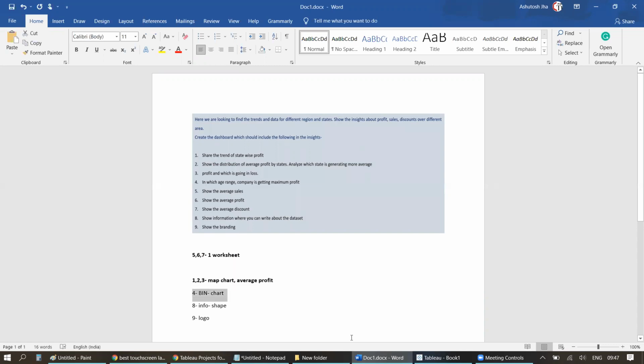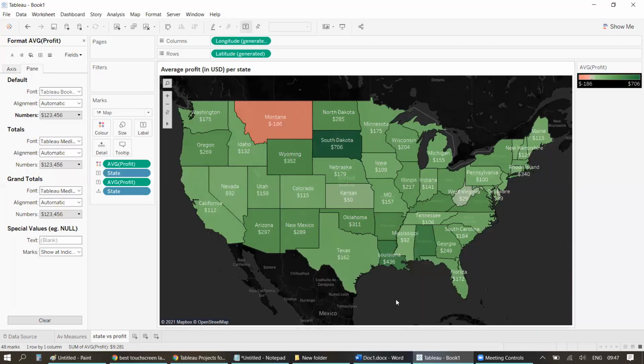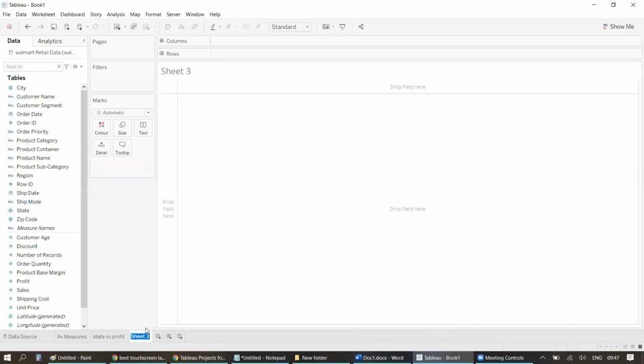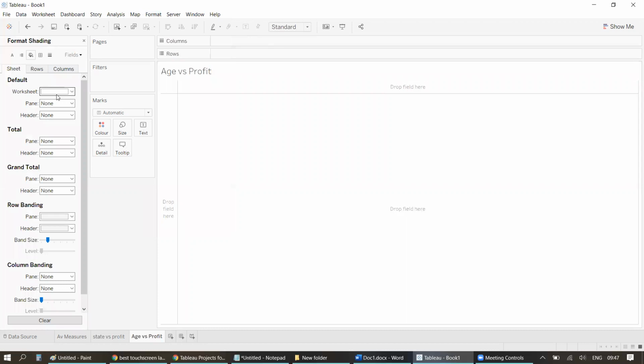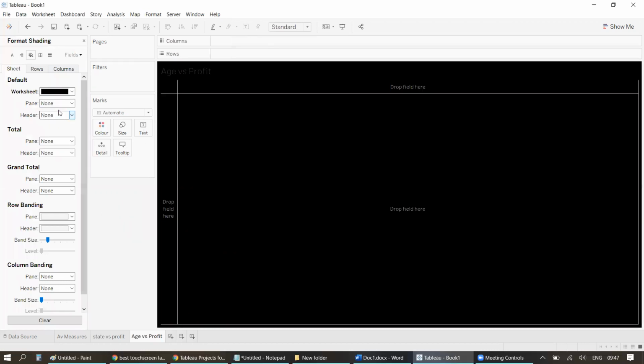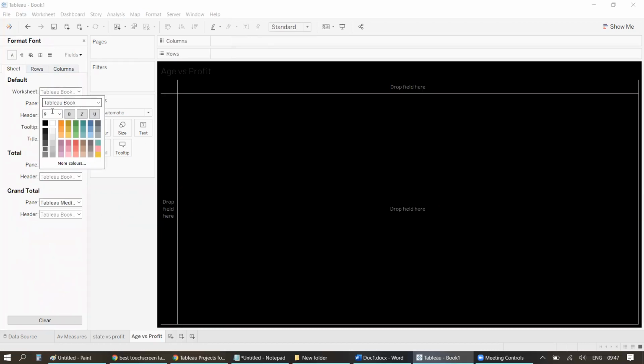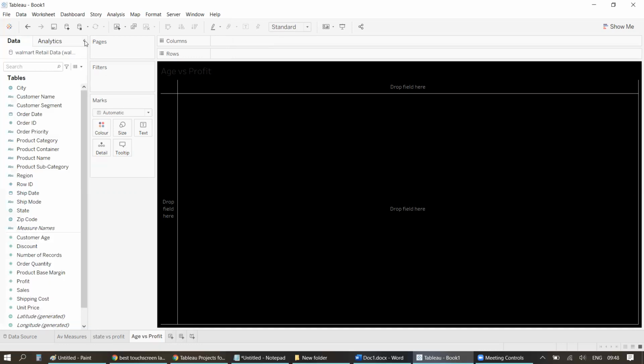Let's start with the 4th requirement. That's basically a bin, age versus profit. So I'm just creating another worksheet. I'll just put age versus profit here, right? And again, I'll change the shading of this worksheet to black. Okay, and this one I'll change this to this. Cool.